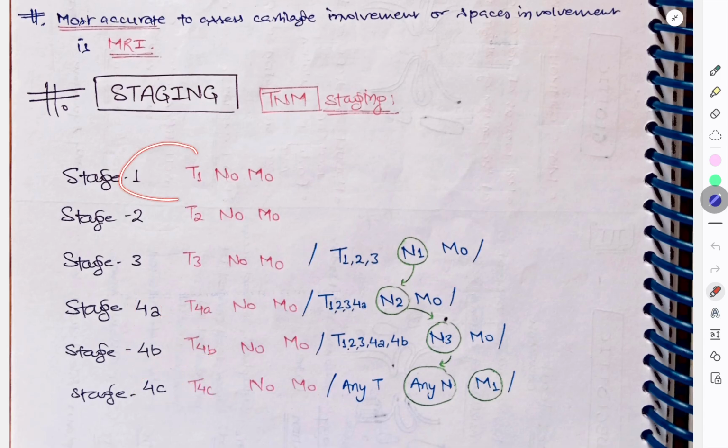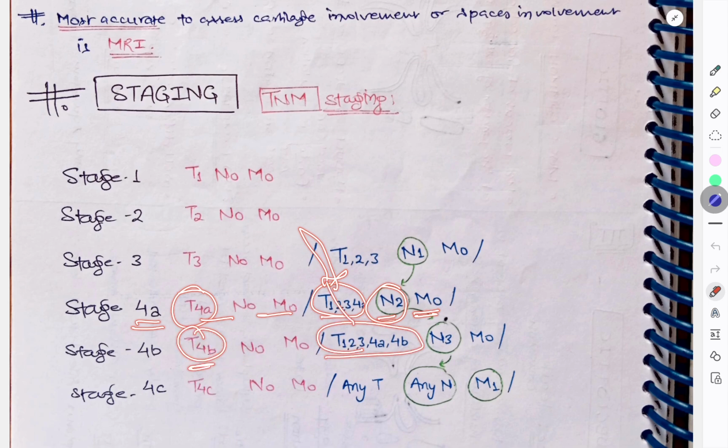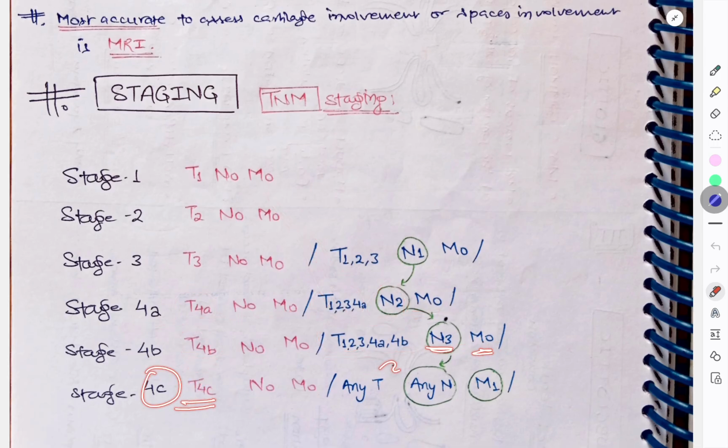Now again stage 4. So 4A, write 4A, 4B, write 4B, 4C, write 4C. So it is very easy. Whatever is there, write there, write there, write there. Okay, and follow the previous things. Okay, simple. So in stage 4A we have T4A, N0, M0, or T1, 2, 3, 4A, all the previous things, plus N2, M0. In 4B, write T4B, all the previous things, that is T1, 2, 3, 4A, 4B, then write N3, M0. In 4C, write T4C, here any T, any N, and M1.